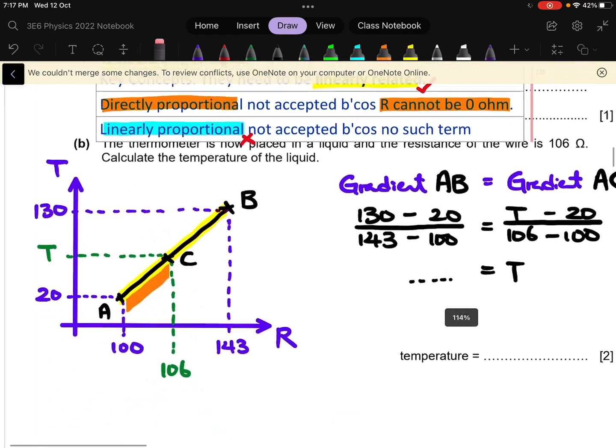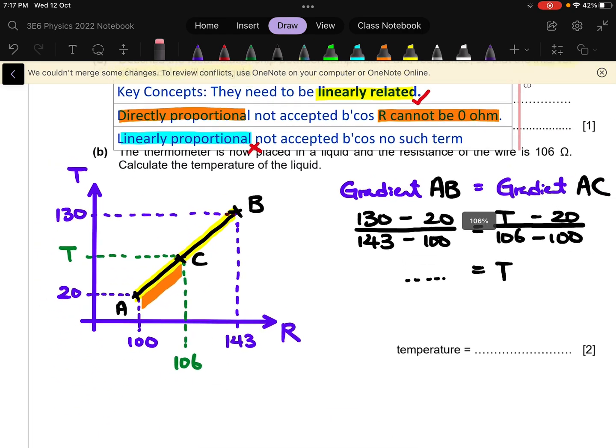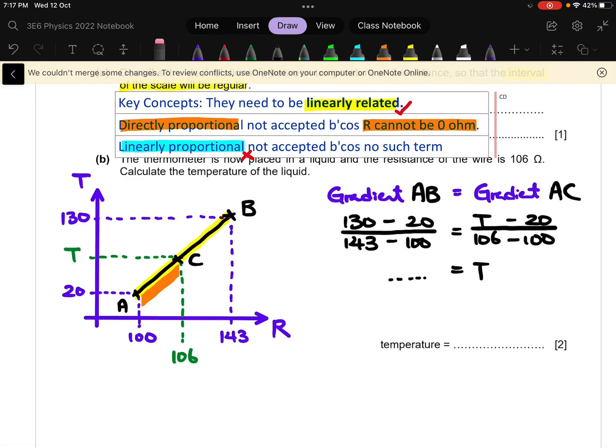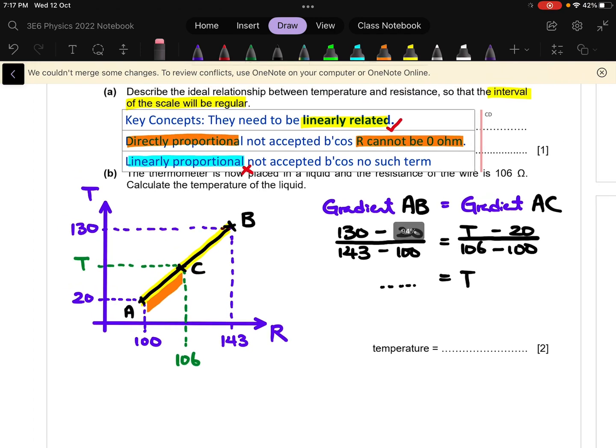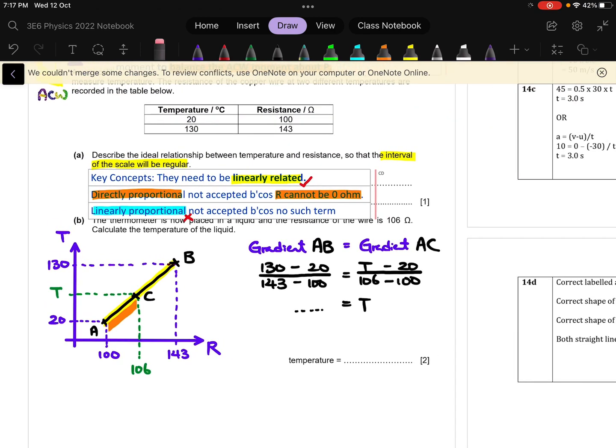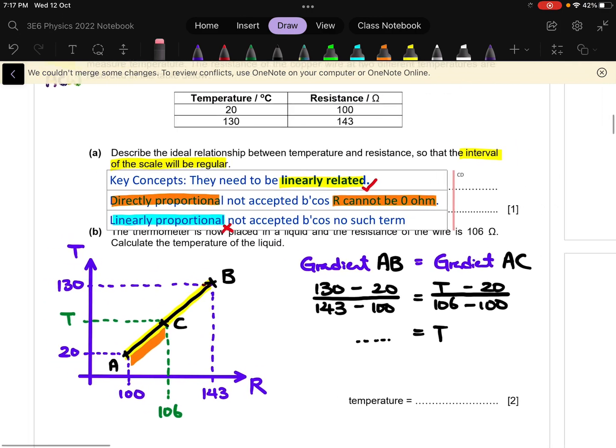Okay, part B is the calculation. There are still some of you who refuse to use the method that is used by us. So in this case, if you use another method and got it wrong, maybe you won't get the working mark. So let me take this opportunity to go through this question if you got it wrong.